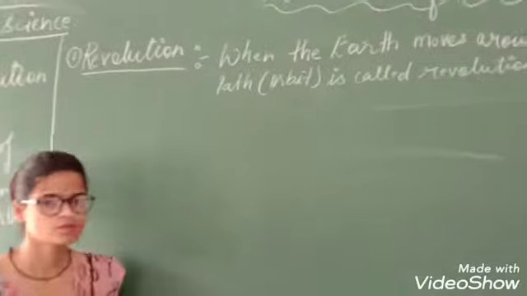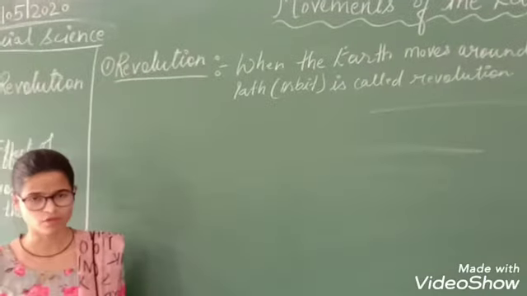Okay, so this is the definition of revolution.